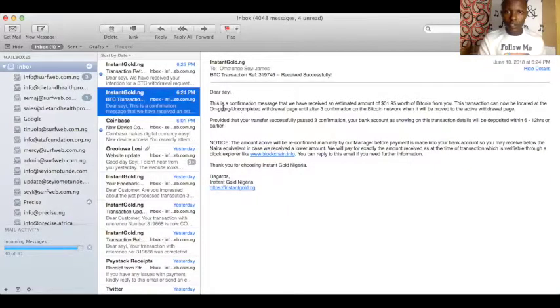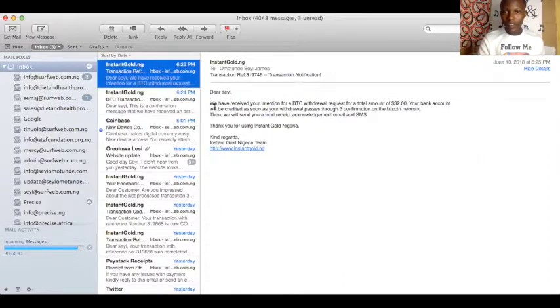The first one is this confirmation message that we have received this amount. So that's very important. Then immediately they send another one: we have received your request for your bank account to be credited. When you send the money, it goes straight to the block. The minute that is done, they credit it to their own account, just like what happened yesterday. Then I will receive it and they also send me an SMS.